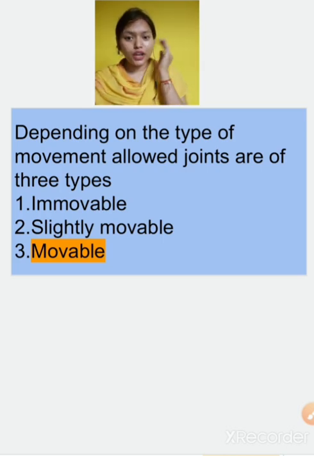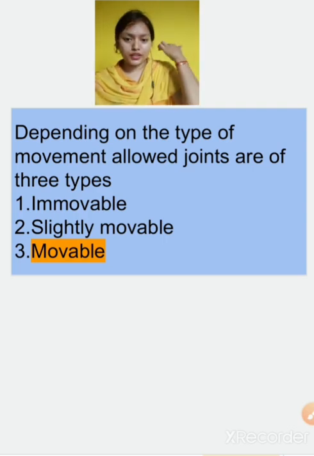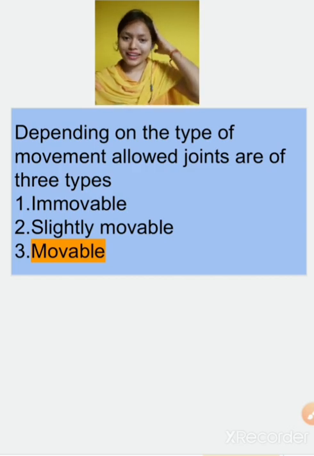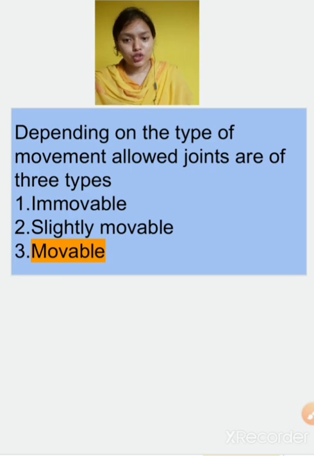Now can you move the upper part of your jaw? No, we cannot move it separately. We can move our neck like this, our whole head we can move, but not only the upper jaw. So we can only move our neck. It is not the head, head is a different thing. So the upper jaw is immovable. The example of an immovable joint is our upper jaw.